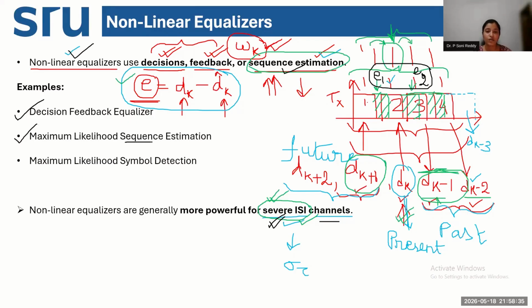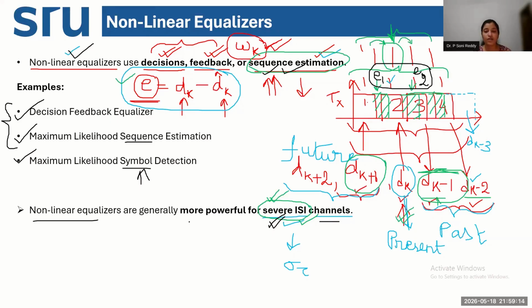In place of sequence, you can also have symbol detection. Symbol means I'm focusing on one symbol at a time, but in both cases I will be calculating the error experienced by the entire sequence, not just one symbol. Even if I'm transmitting one symbol at a time, I will be estimating the error effect due to ISI of the entire sequence on that one symbol. So you can have three types, but we are going to study two main types, 1 and 2 here. So what is the summary of the nonlinear equalizer in just one line?